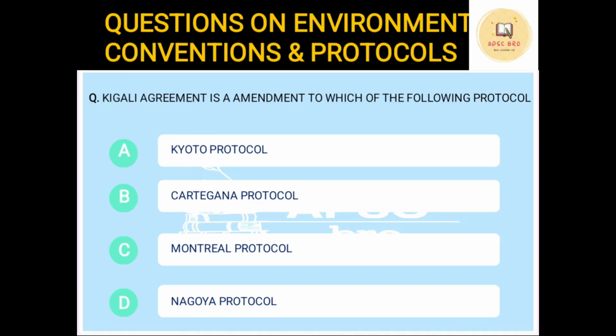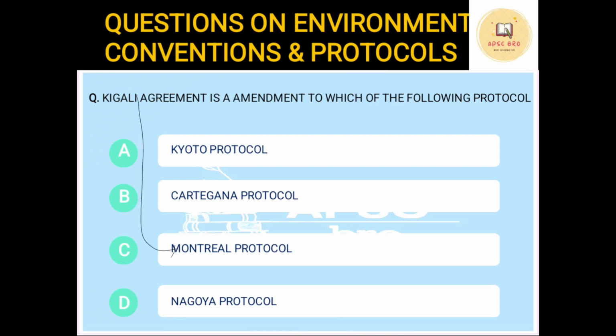Okay, next question. Kigali Agreement is an amendment to which of the following protocols? Option A, Kyoto Protocol. Option B, Cartagena Protocol. Option C, Montreal Protocol. Option D, Nagoya Protocol. Okay, Kigali Agreement is an amendment to the Montreal Protocol.